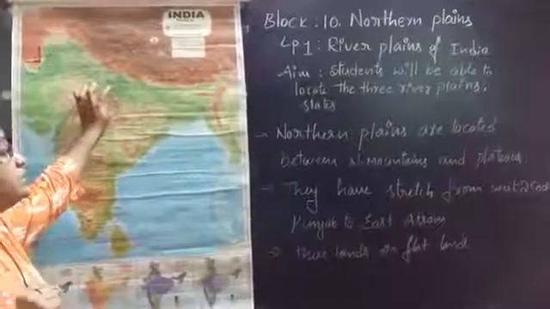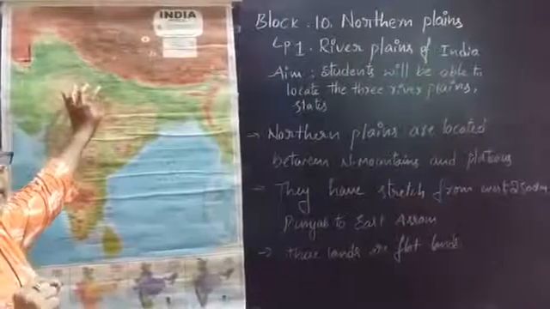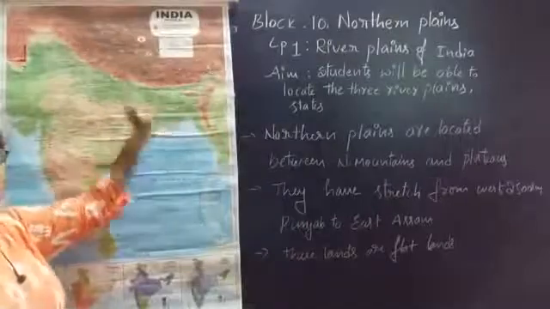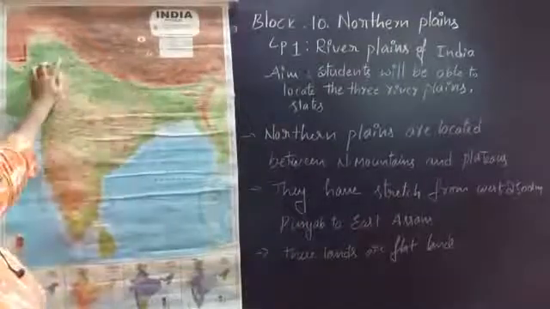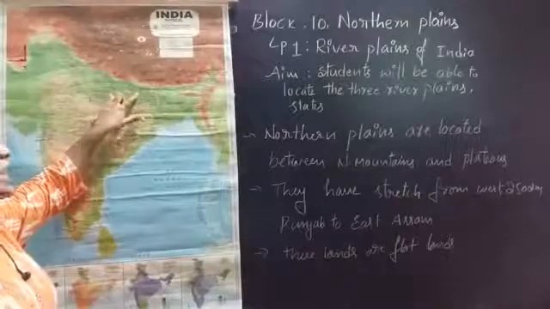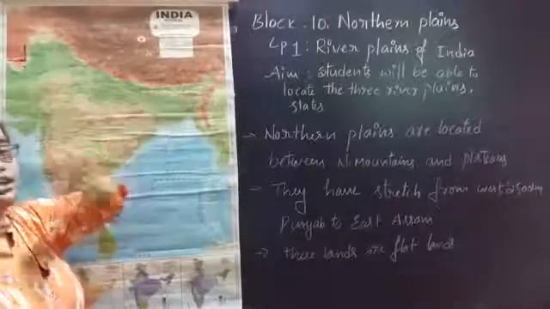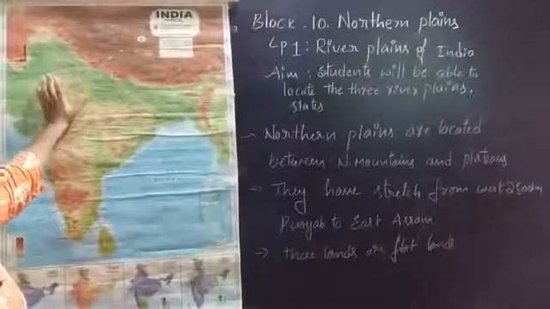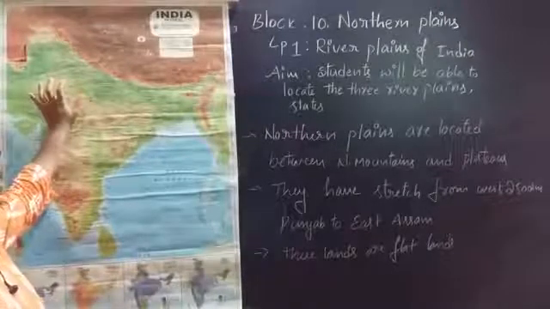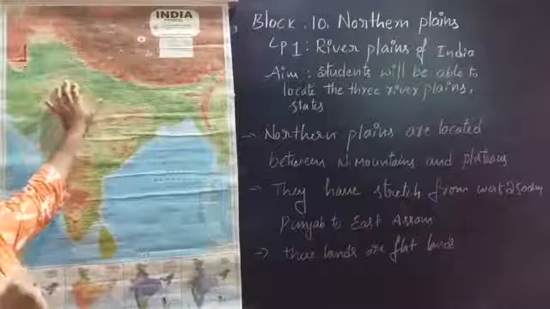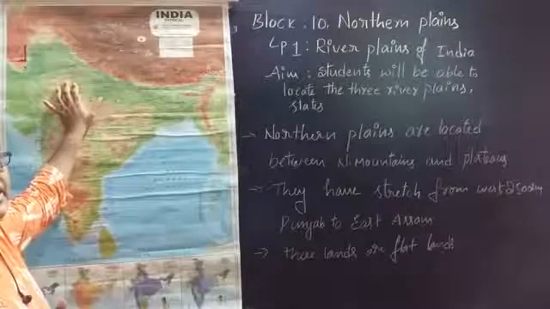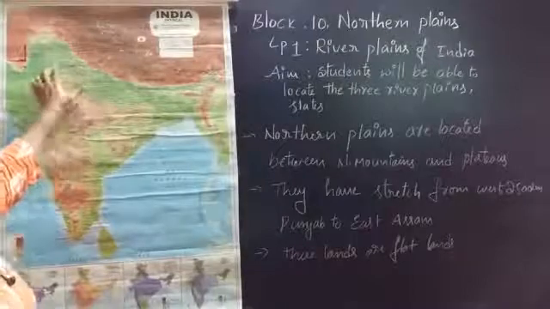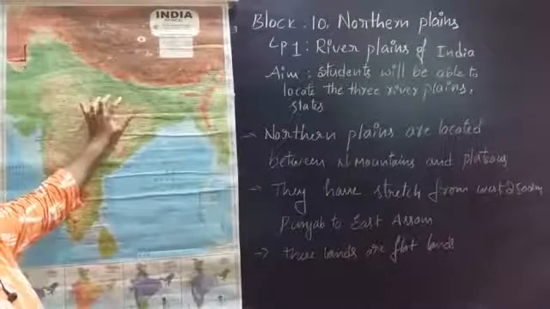Now we are going to discuss why the soil is fertile here. Do you know why? Which states come under the northern plains? What I have told: Punjab, Haryana, Uttar Pradesh, Bihar, West Bengal, Assam. These states come under the northern plains. So why is the soil of these states good to grow crops? What is the reason behind it? Do you know? Because of the rivers, these plains are blessed with good irrigation.